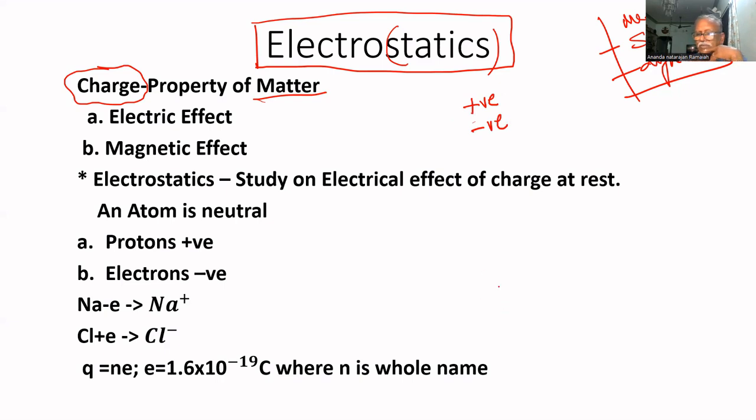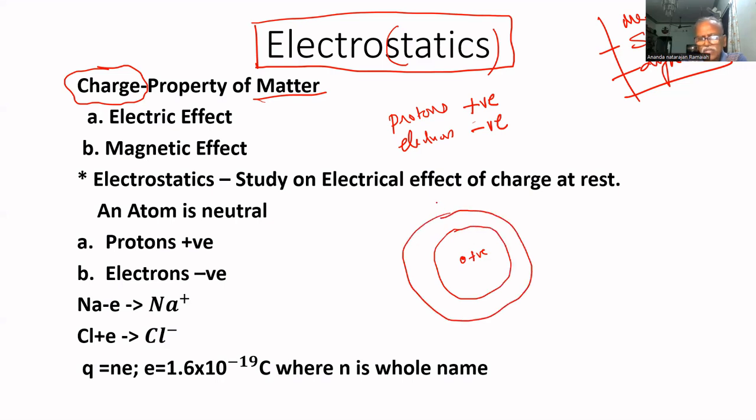In chemistry, you might have studied, electrons are negatively charged. Protons are positively charged. We know that in the center of the atom the proton is there, with positive charge. Electrons are rotating about that proton. There are so many orbits. It depends upon the number of electrons. If electrons increase, the number of orbits will increase. Based on the rule, the number of electrons in each orbit will be fixed. The outermost orbit is called the valence orbit.